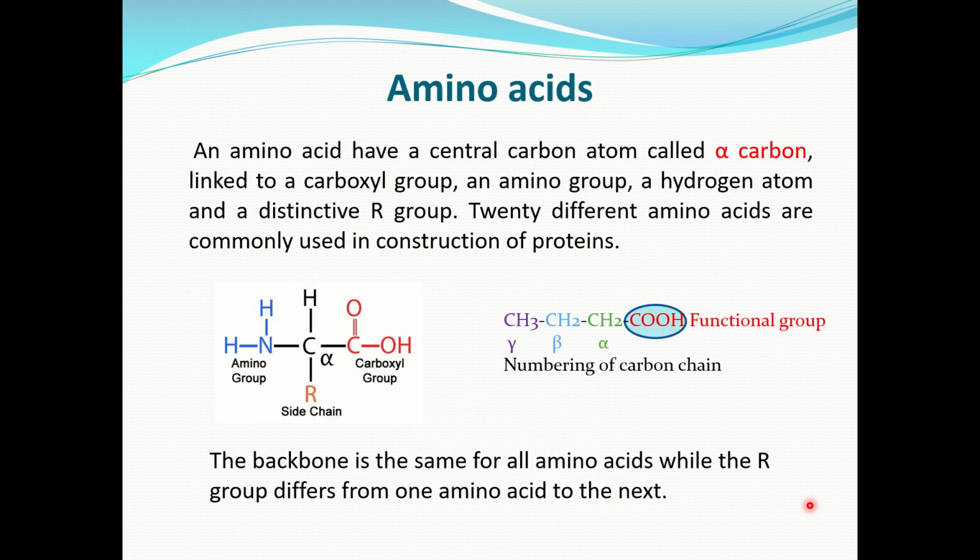An amino acid have a central carbon atom called alpha carbon. What is alpha carbon? The carbon adjacent to the functional group is called alpha carbon. An amino acid have a central alpha carbon atom, a carboxyl group, an amino group, a hydrogen atom, and a distinctive R group. On the basis of this distinctive R group, amino acids are of different types. 20 different amino acids are commonly used in the construction of proteins. The backbone is same for all amino acids, while the R group differ from one amino acid to the another.